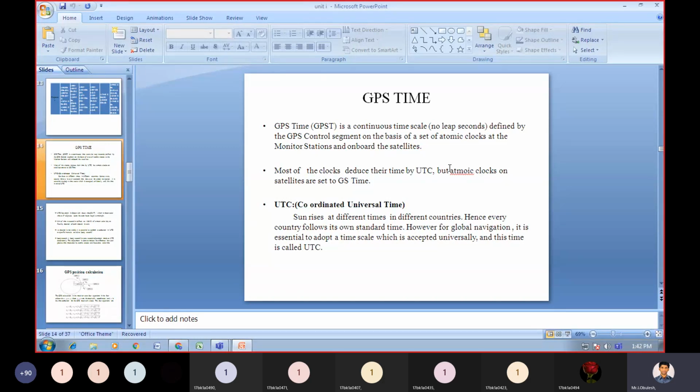The GPS time is a continuous time scale defined by the GPS control segment on the basis of a set of atomic clocks at the monitor stations and on board the satellites.